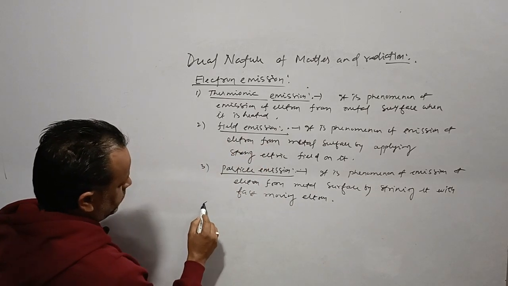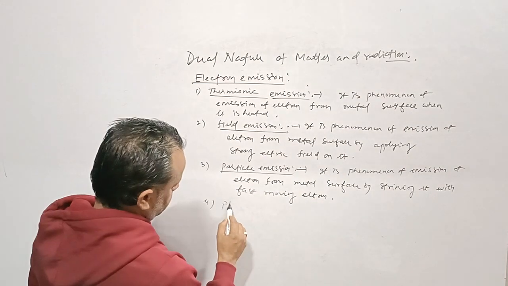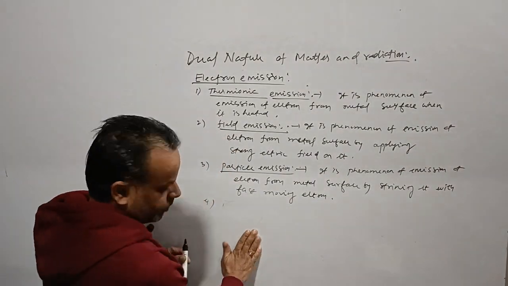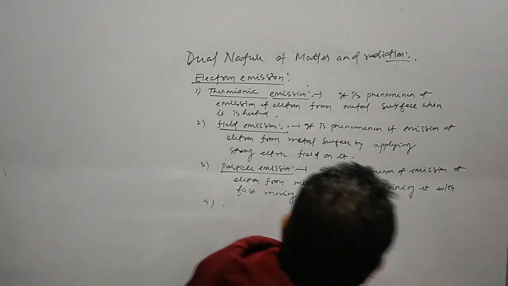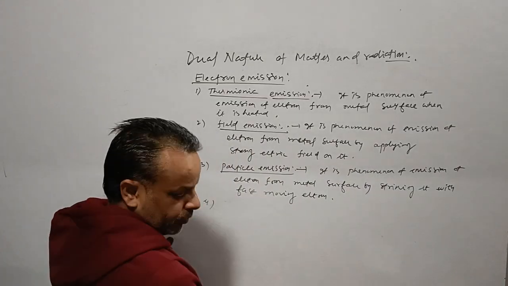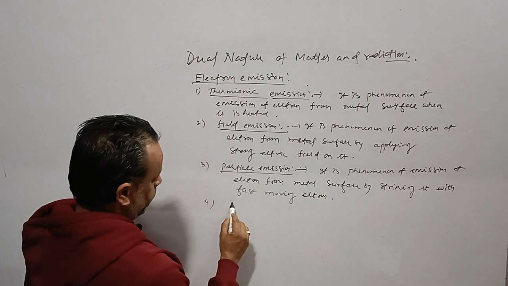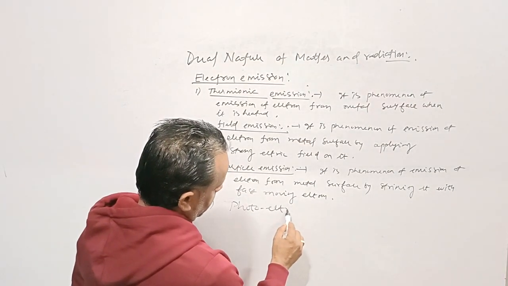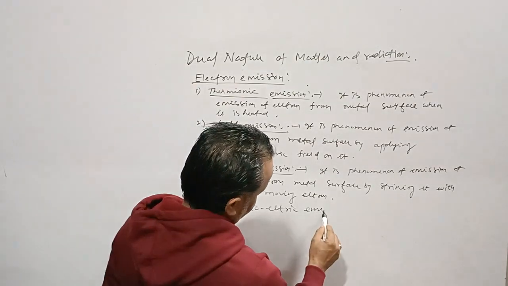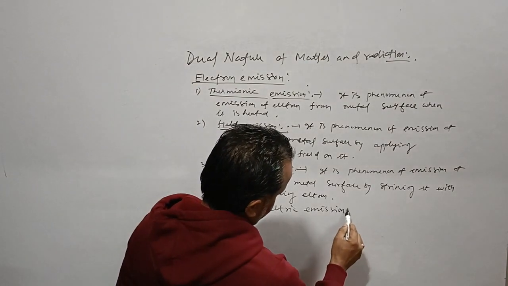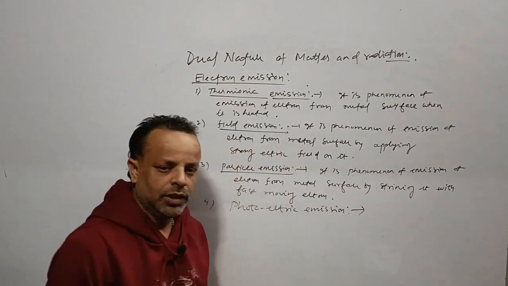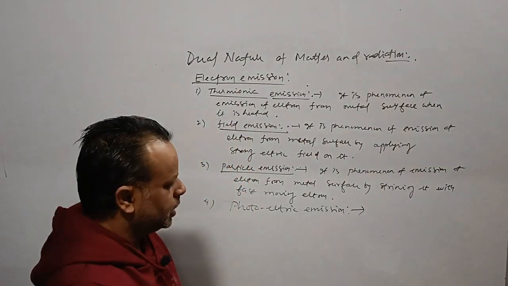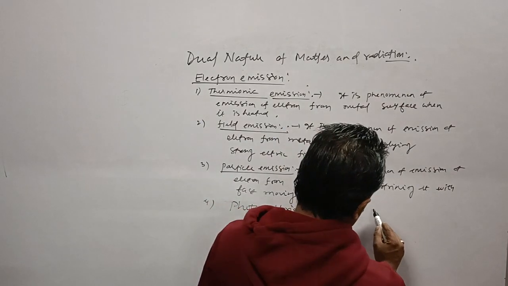Then comes photoelectric emission. In this case, what happens? When light of suitable frequency falls on the metal surface, the electrons get emitted from it.